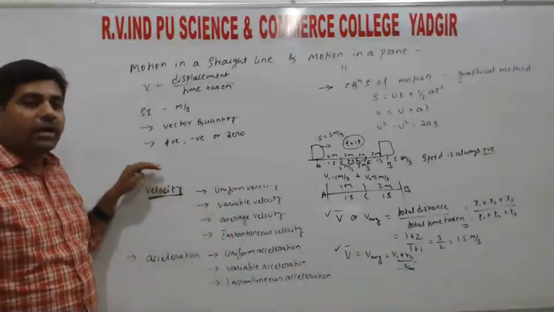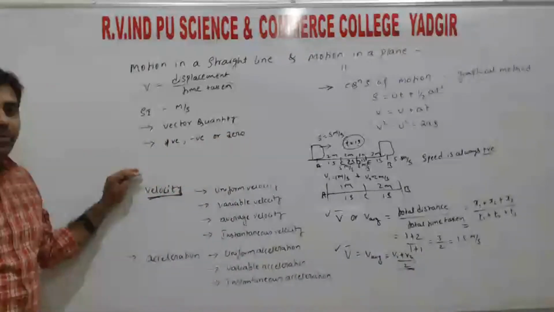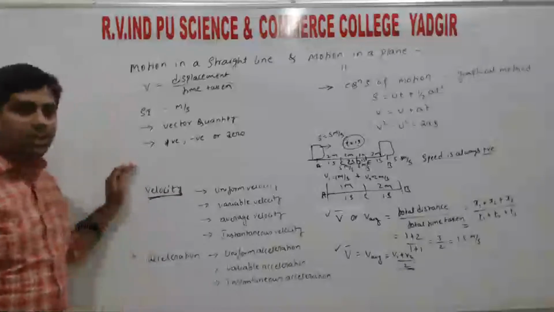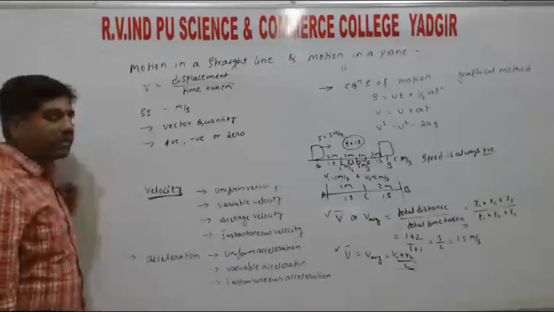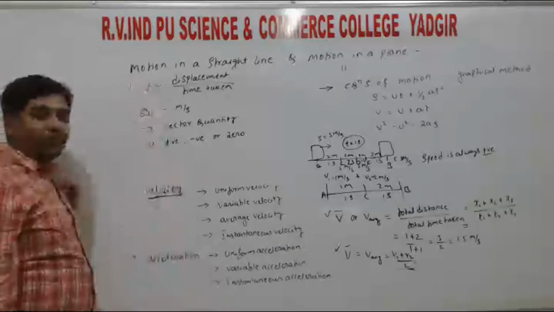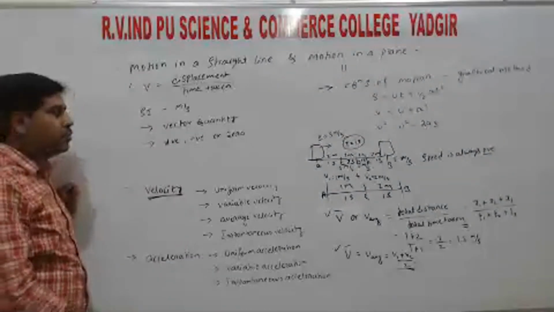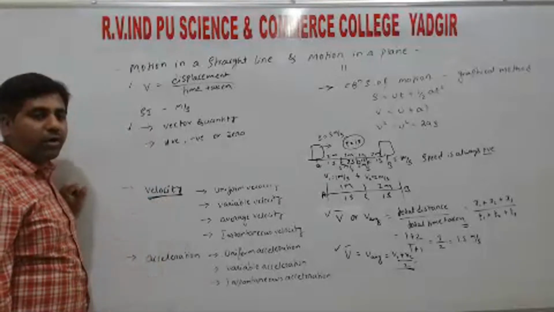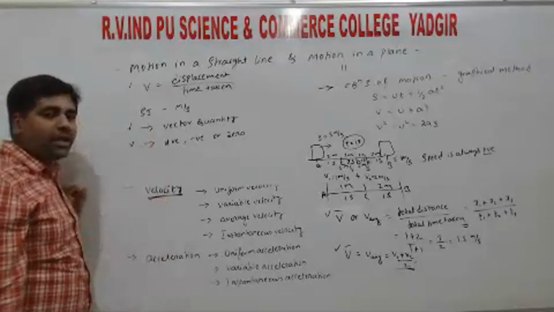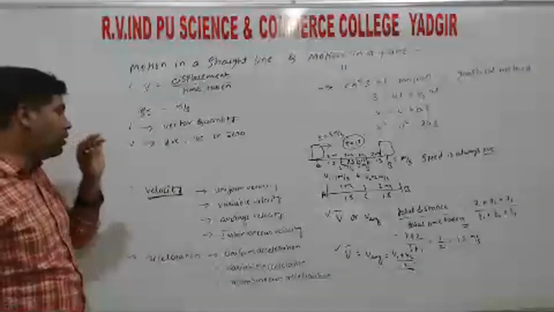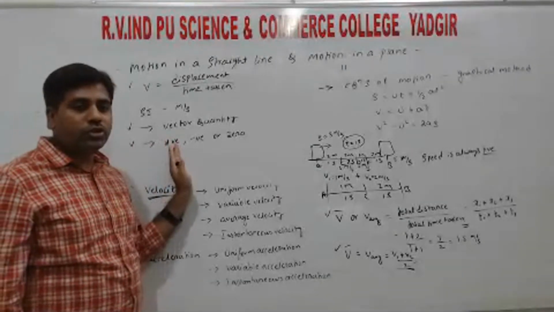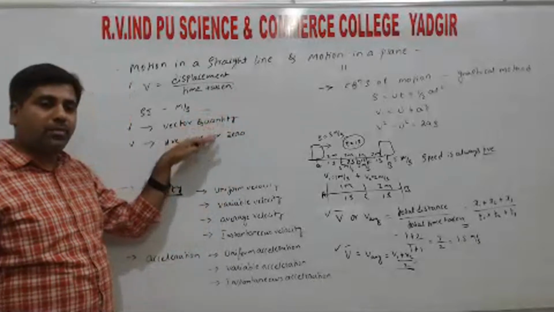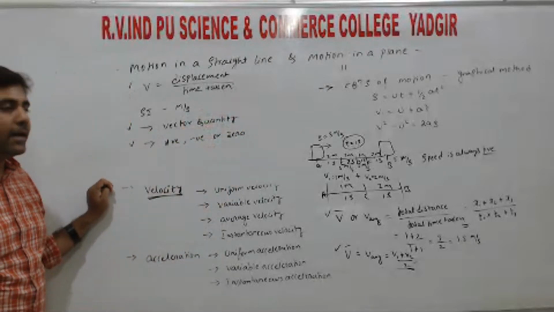Apart from that, we get the question: write the differences between speed and velocity. Speed and velocity means again a maximum of 3 marks. We need to write 3 points, right? First we need to write the definition of velocity. The second point is speed is scalar, velocity is a vector quantity, and the third point is speed is always positive and velocity is either positive, negative or zero. So if it is 2 marks, 2 points, if it is 3 marks, 3 points, right?